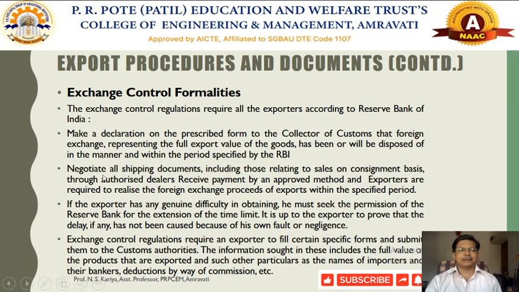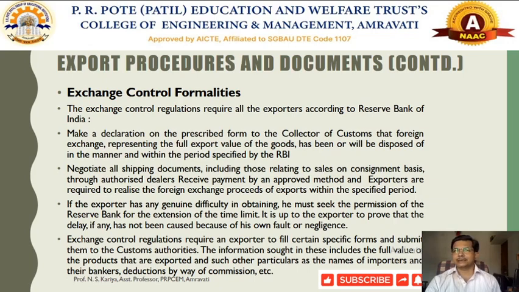So they will identify and negotiate all the shipping documents, including those relating to sale on a consignment basis, through the authorized dealer, and receive payment by an approved method. Exporters are required to realize the foreign exchange proceeds for export within the specified period. So how is the trade going to be conducted?